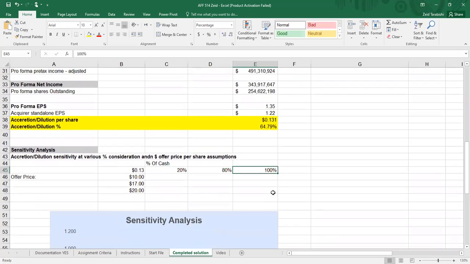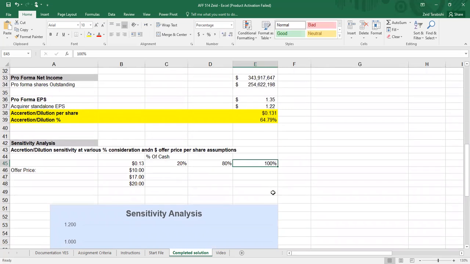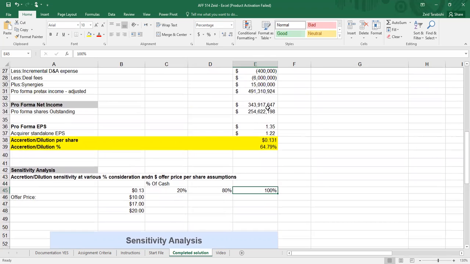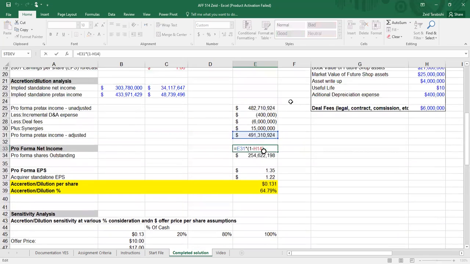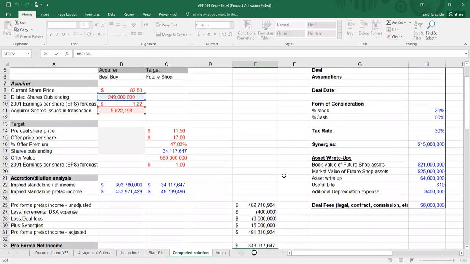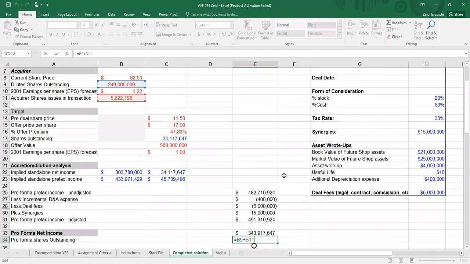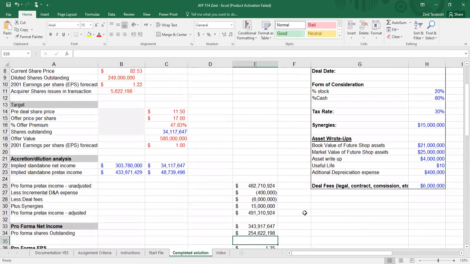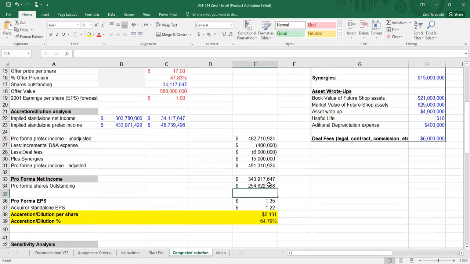Hey everybody. So starting from the pro forma net income, how we actually get this number is the number that I just calculated, the adjusted net income. So we still need to subtract the tax rate from that. We take the pro forma pre-tax income, the adjusted amount, and subtract the tax. Then we go to the pro forma shares outstanding. We take Best Buy's current outstanding shares and add them to the new shares that we are issuing for this acquisition, and we get a total number of shares outstanding.